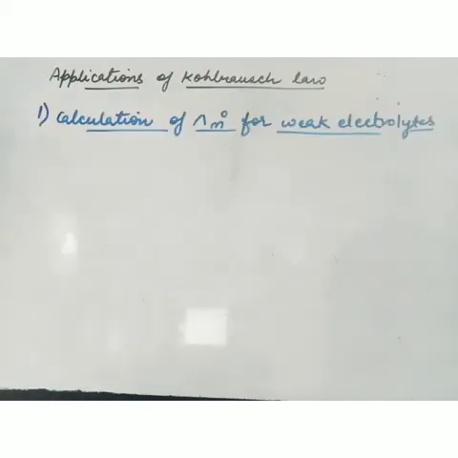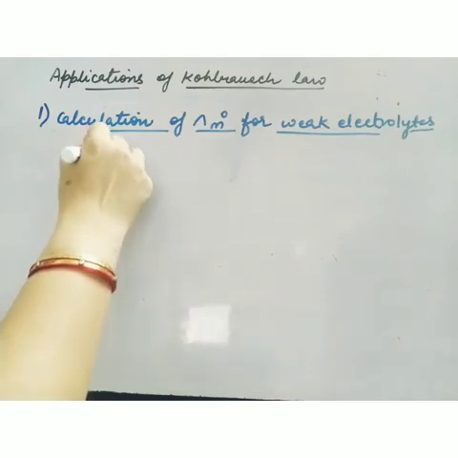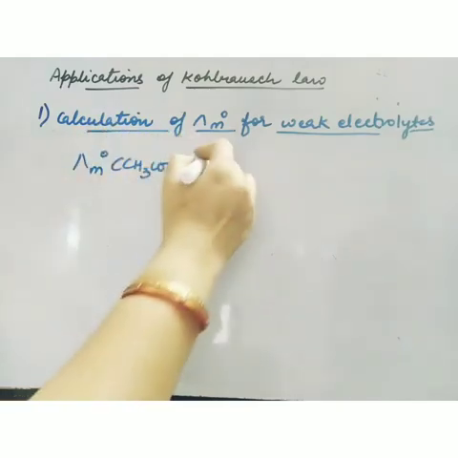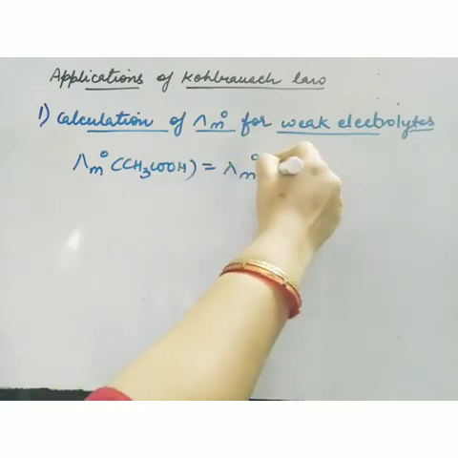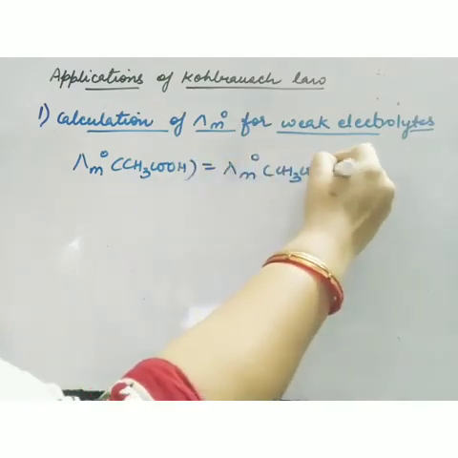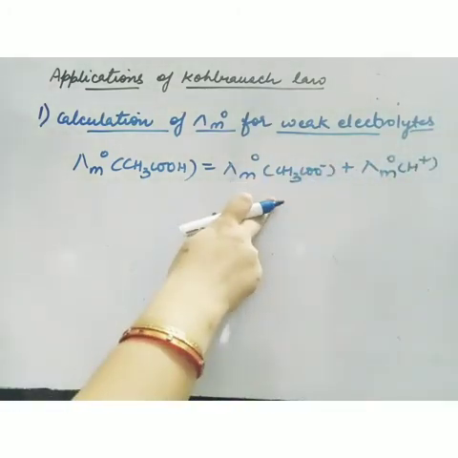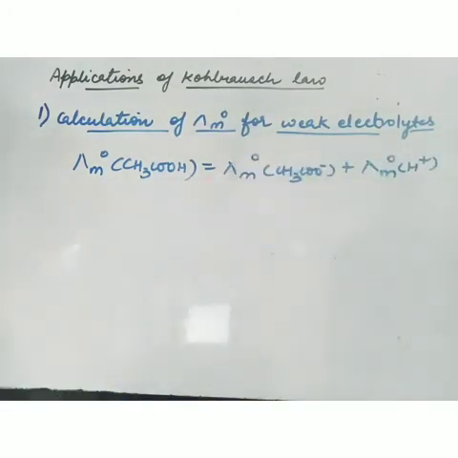Now let's discuss the applications of Kohlrausch law. The first is calculation of lambda m naught for weak electrolytes. So suppose I want to calculate lambda m naught for acetic acid. Now I know that this is equal to the sum of acetate ion plus H plus. Now how to find out the values of these two? So these two we will determine from strong electrolytes. Now how is it done?